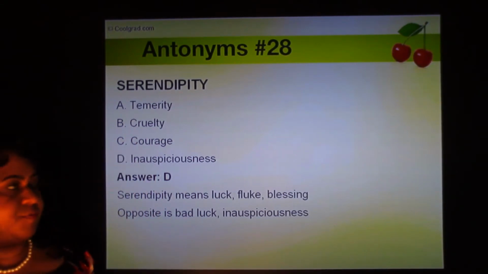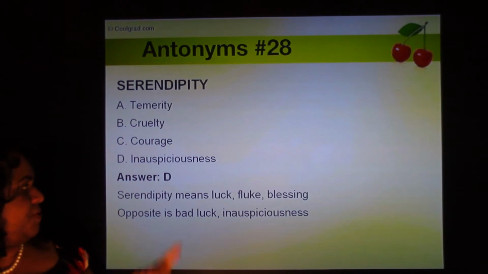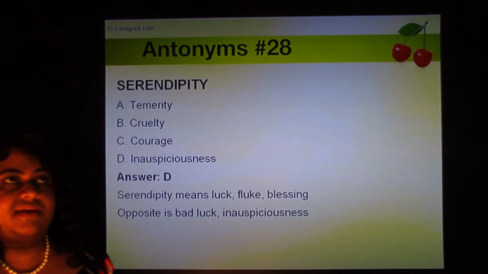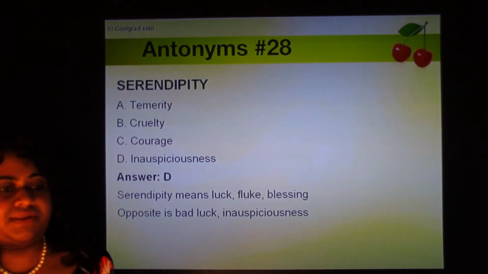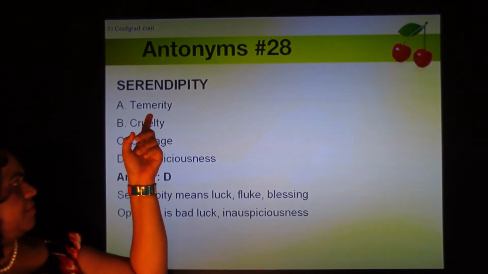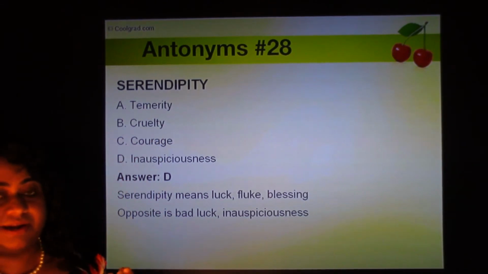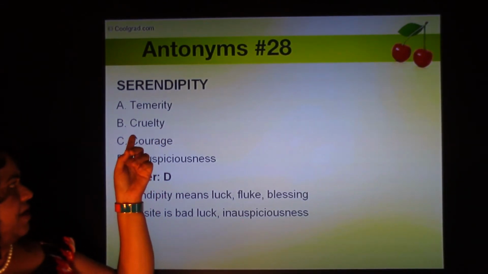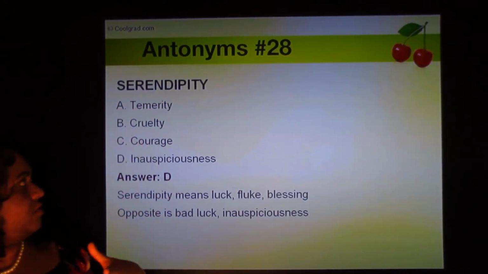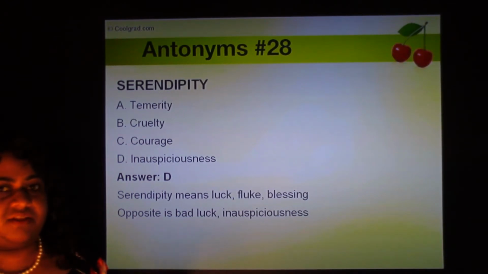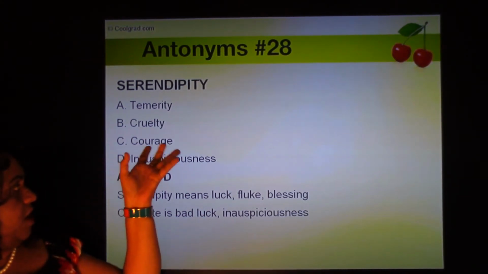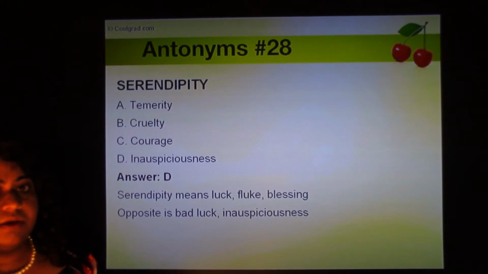Serendipity. Four options are temerity, cruelty, courage, and inauspiciousness. So if you've never heard of the word serendipity, you might think, it's got pity in the end. So it's something to do with sympathy or pity or compassion. But it's nothing to do with pity. You might pick the opposite as cruelty, but it's nothing to do with that. Or it's got serene in the beginning. So you might think serendipity is something to do with being serene or calm or peaceful or timid, and you might think the opposite is courage, or temerity. But no,